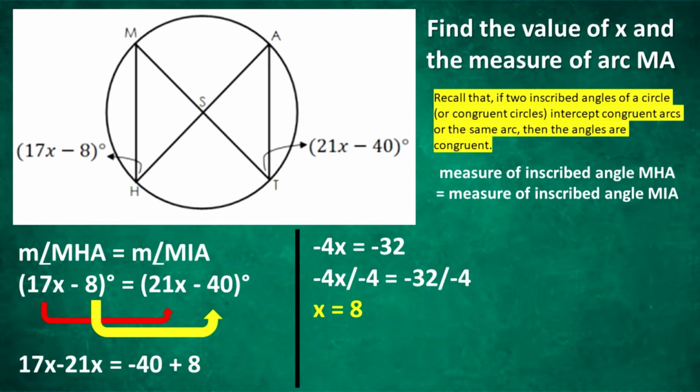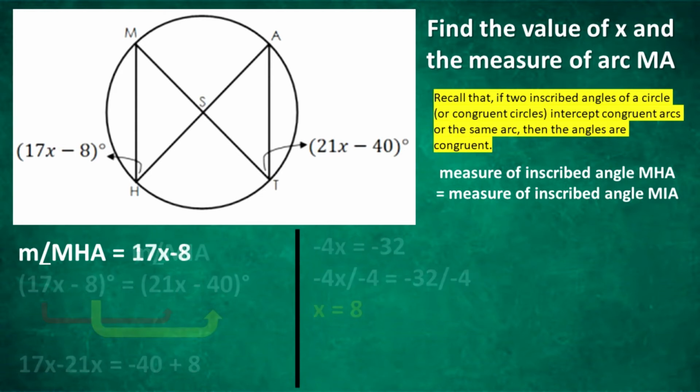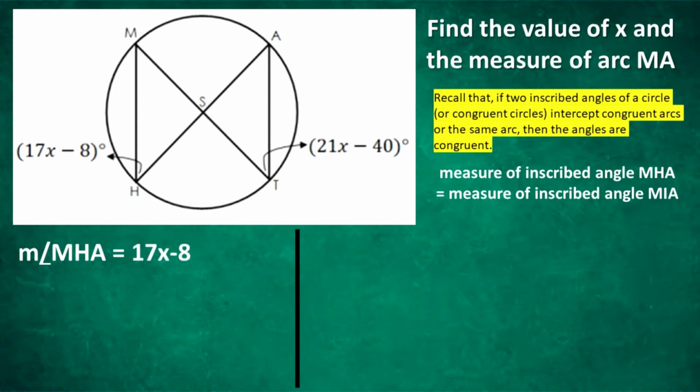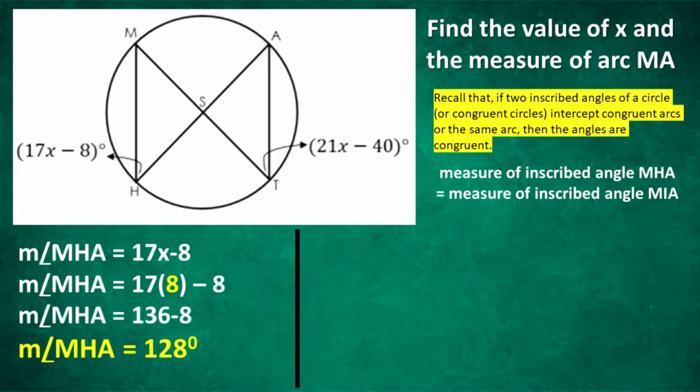Second, find the measure of either of the two inscribed angles MHA or MIA. This time we use the measure of inscribed angle MHA, which is equal to the expression 17x minus 8. Input 8 for x, then we have 17 multiplied by 8 minus 8. Our measure of angle MHA equals 136 minus 8. Thus, the measure of angle MHA is equal to 128 degrees.